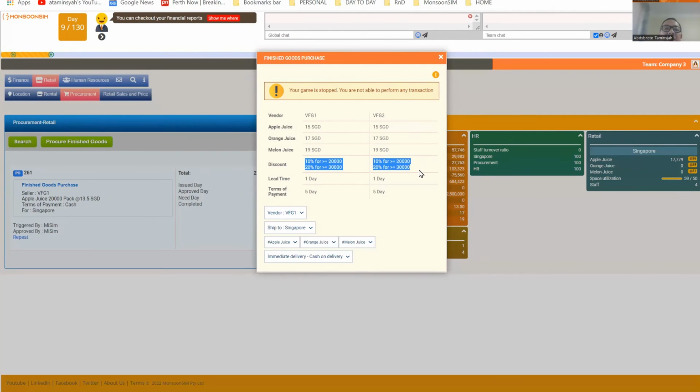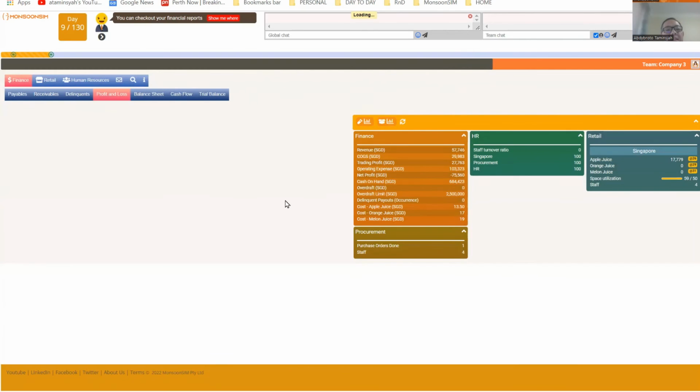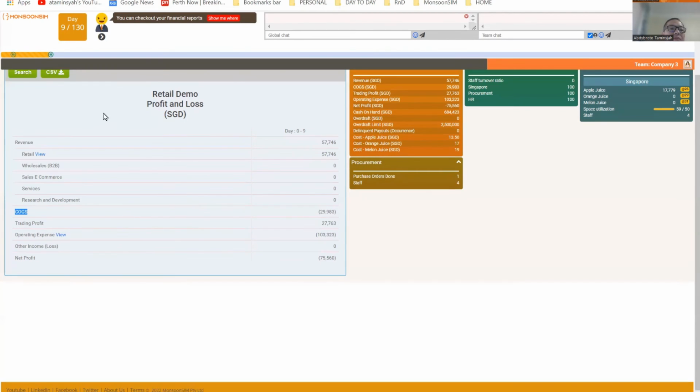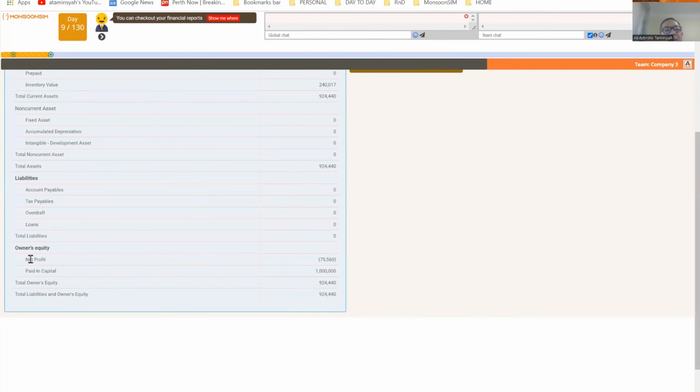So if I buy in bulk, I get discount, thereby I'm reducing my cost, because we are using average costing. And if you reduce your cost, look at what the impact is on your P&L. It's going to improve your profit. Yes. Because your COGS, if it is reduced, then you have better trading profit. And if you have net profit, then if you look at your balance sheet, that means you improve your equity. Because right now you are running a net profit.